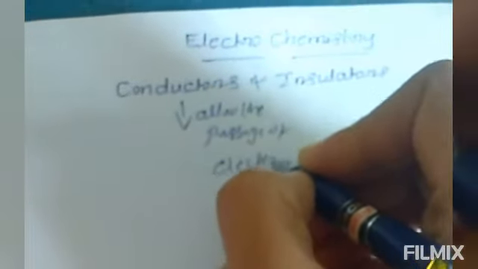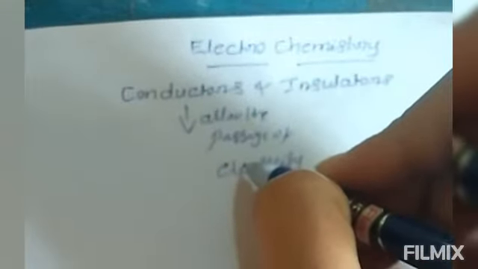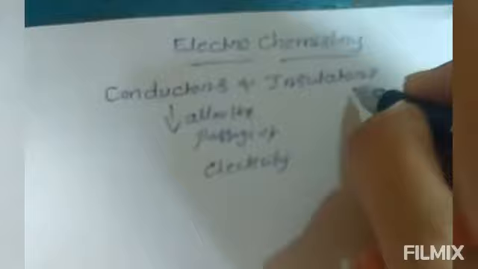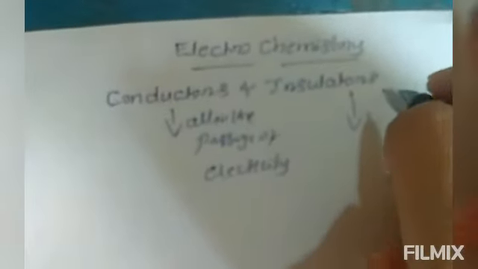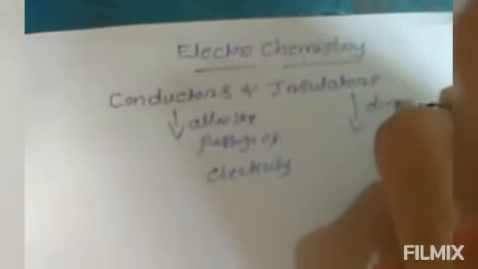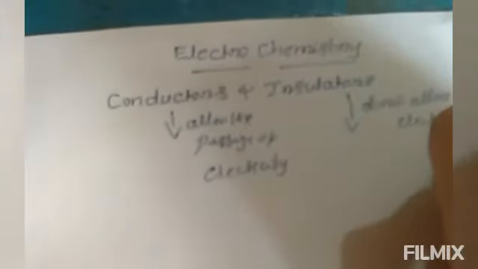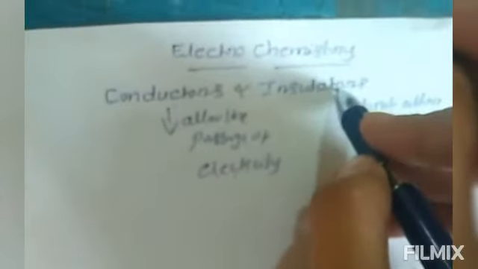Insulators do not allow the passage of electricity. So those which allow electricity are called conductors, and those which do not allow electricity are called insulators.